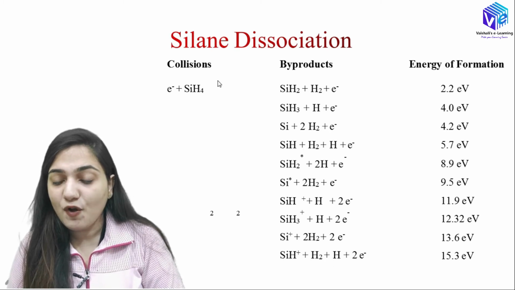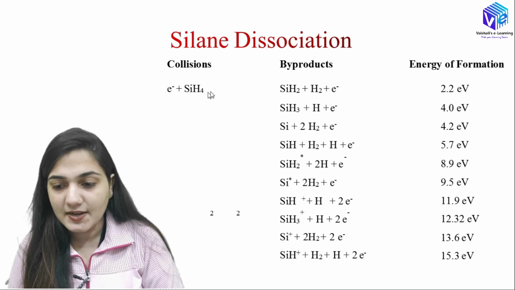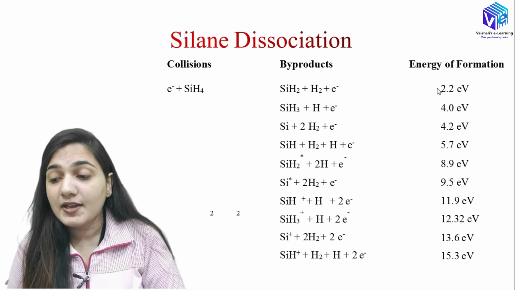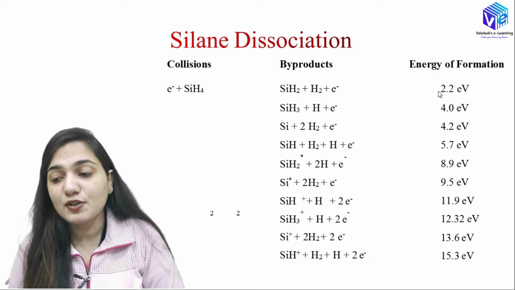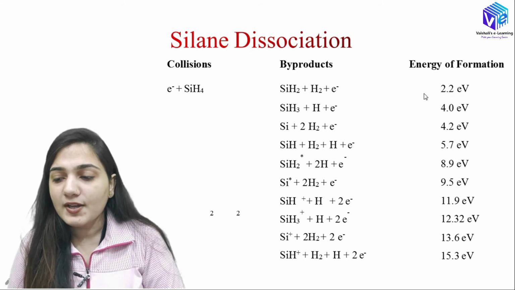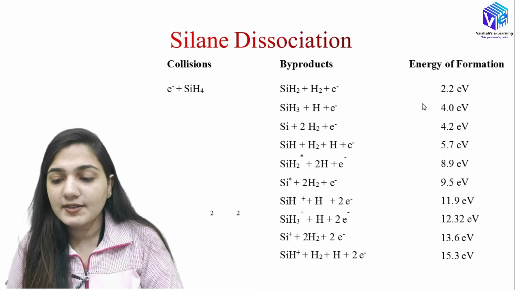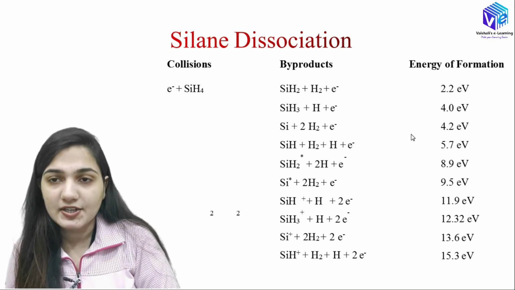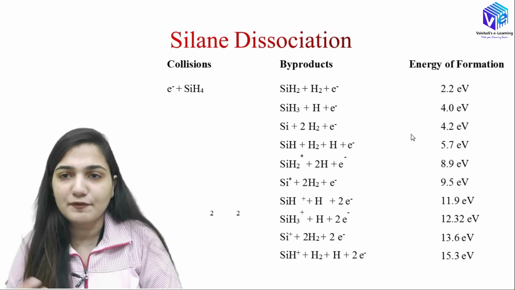So because of the dissociation of silane, all these byproducts can be formed, and there are various different energies of formation. If I have 2.2 electron volt energy, the byproduct will be SiH2. If I have 4 electron volt energy, the byproduct will be SiH3. At 4.2 electron volt, the byproduct is silicon. So this is how we can use different energies to form different byproducts that we can use in